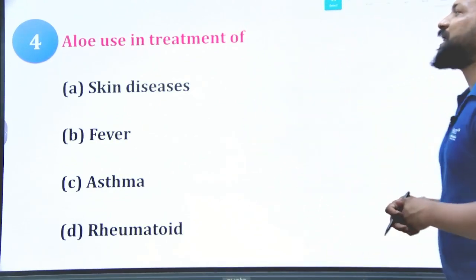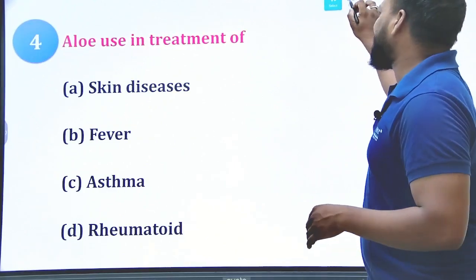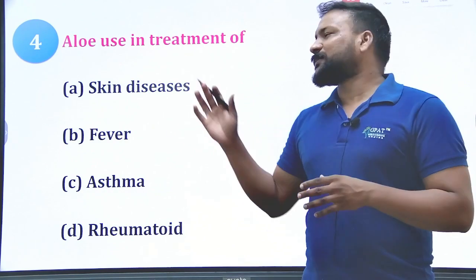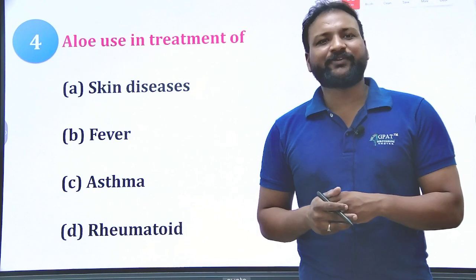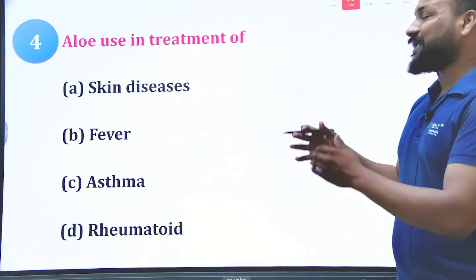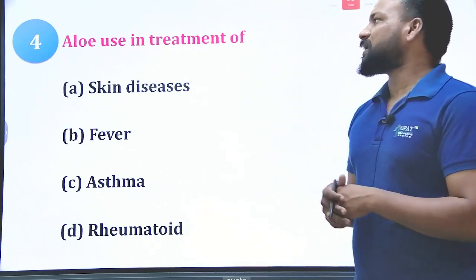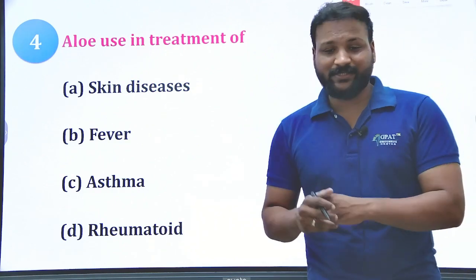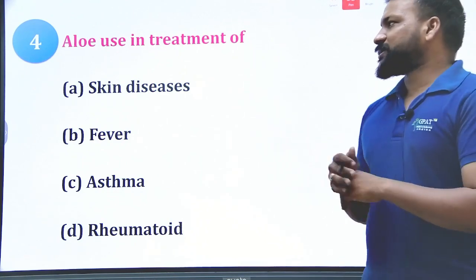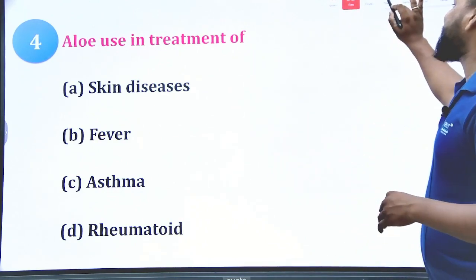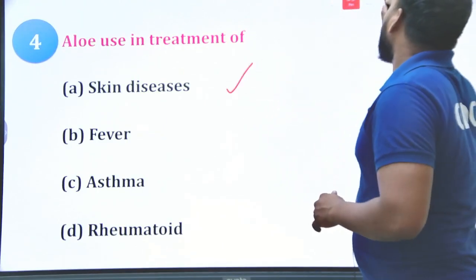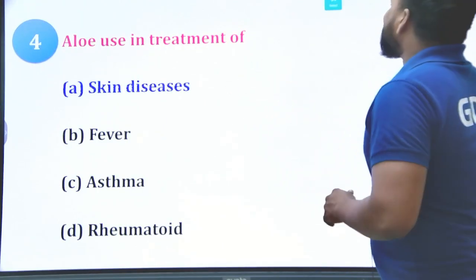So next question of this series: aloe is used in the treatment of, just now I have explained the different uses of aloe. You can easily answer such questions because it's a very common practice. Aloe is used in the treatment of either skin diseases, fever, asthma, or rheumatoid. What is the right answer? You can see aloe on all the cosmetics. I hope the right answer is option A, that is skin diseases.